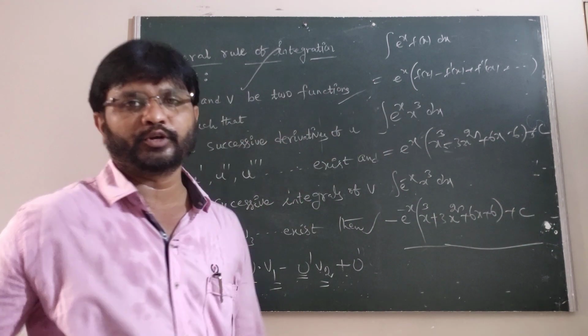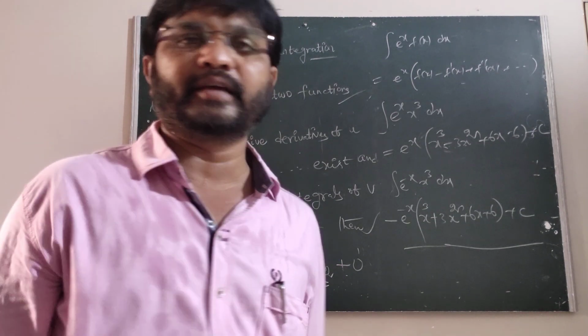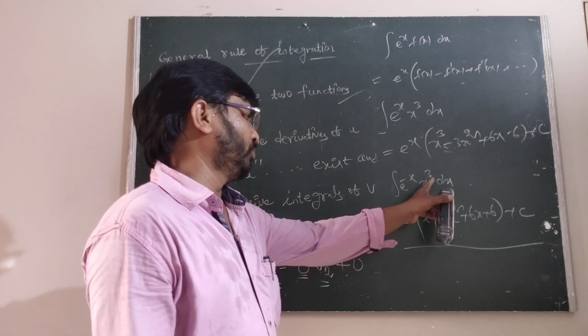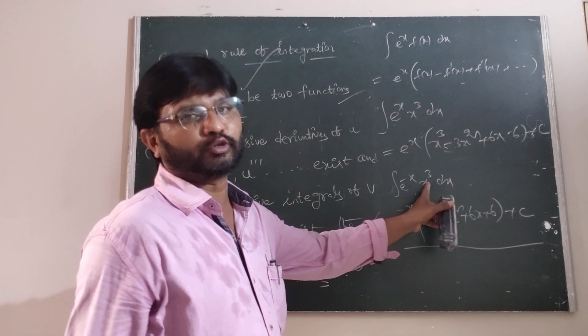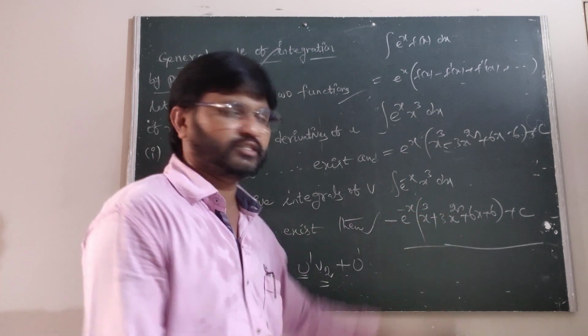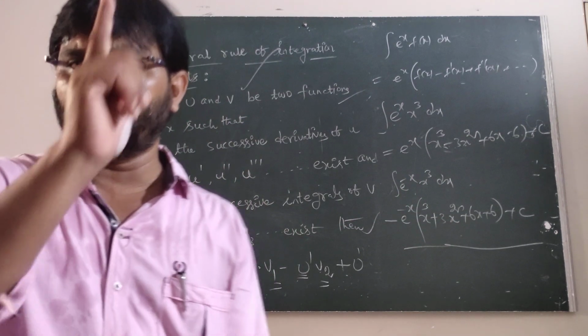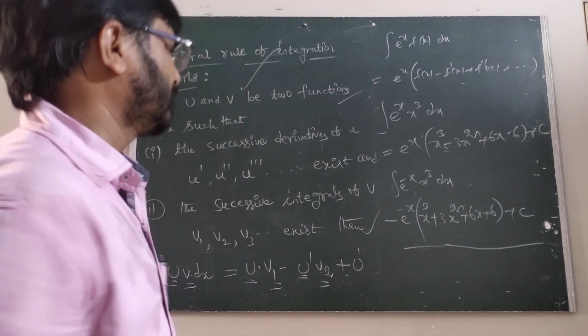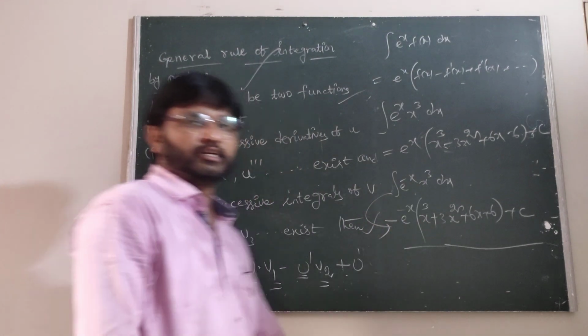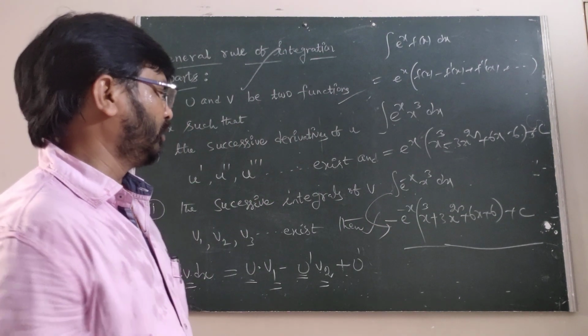So if you don't know this method, we have to take the integration by parts three times, because x cube is there. For x square we can apply it two times. If it is e power x into x or e power minus x into x, we can apply integration by parts only one time. But this is the easiest method to find the integral of e power minus x into x cube dx. How to evaluate this one?